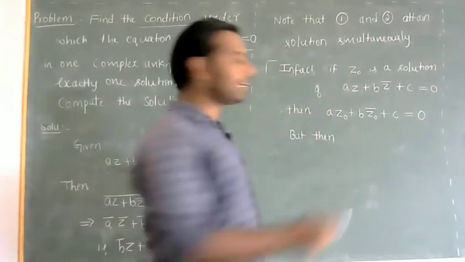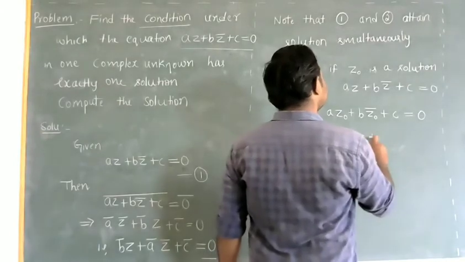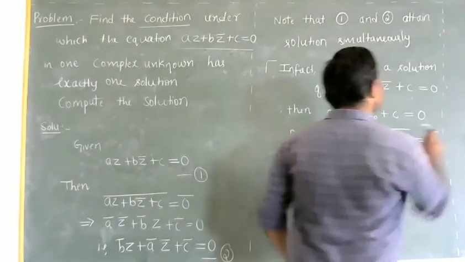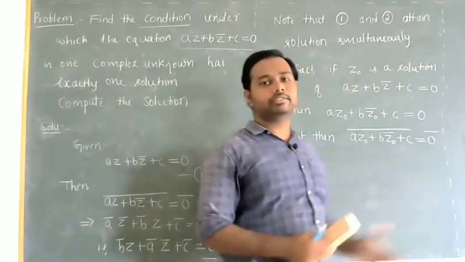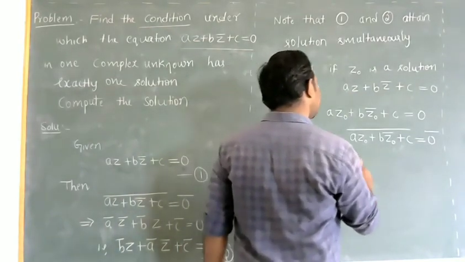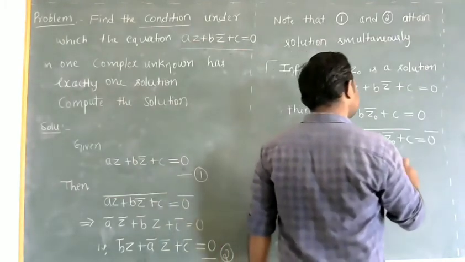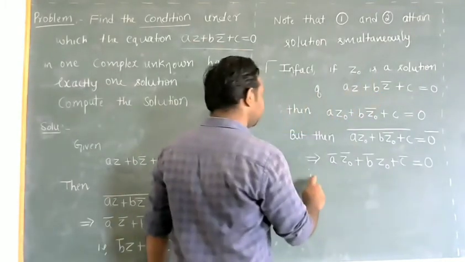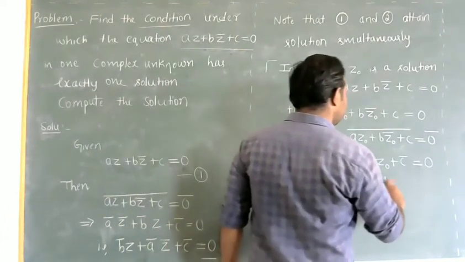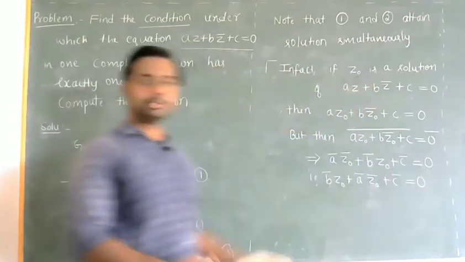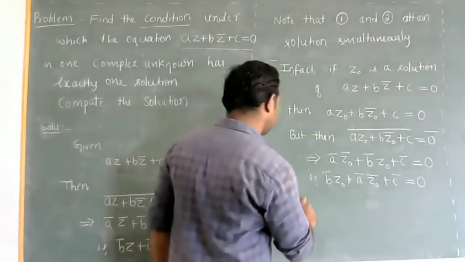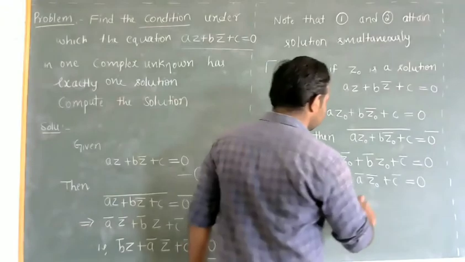As these two complex numbers are equal, their conjugates will also be equal, which implies the conjugate of this number equals the conjugate of this number, which implies A bar Z0 bar plus B bar Z0 plus C bar equals 0, or that is B bar Z naught plus A bar Z naught bar plus C bar equals 0. So what it means? Z naught is satisfying equation 2.